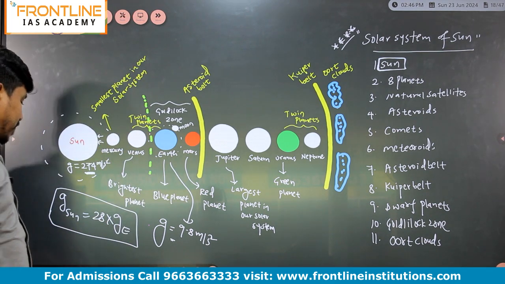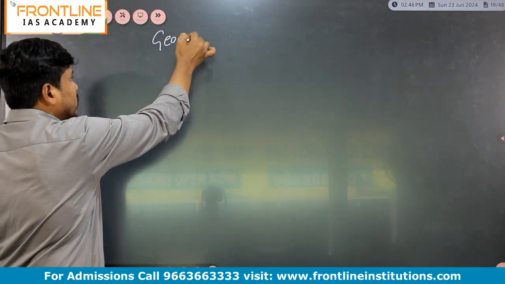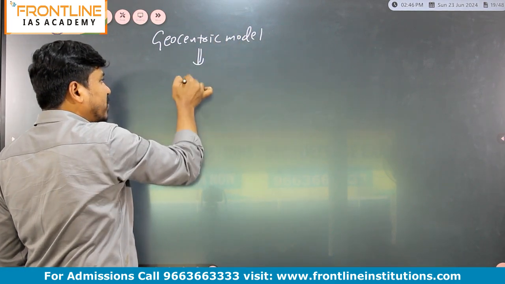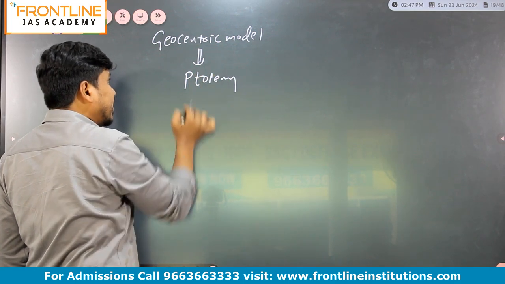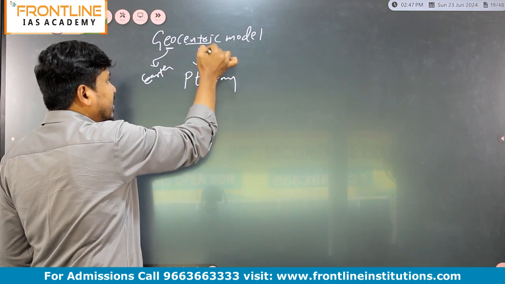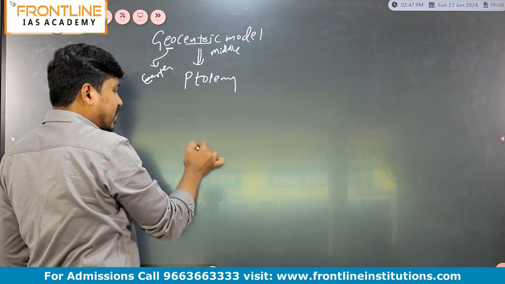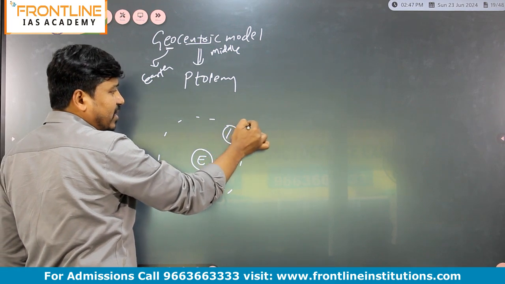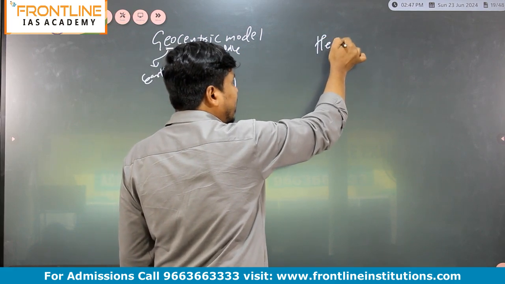Before, there was one theory we call the geocentric model. Just listen. This theory was proposed by Ptolemy. Geo meaning Earth and centric meaning middle. So according to Ptolemy, Earth is at the middle, and even the Sun revolves around the Earth. But a later theory we call the heliocentric model.